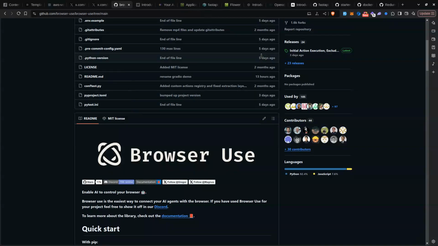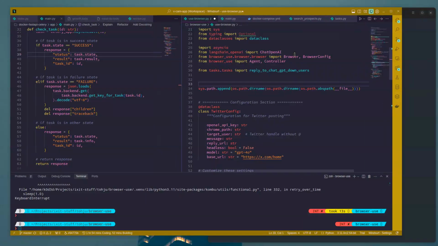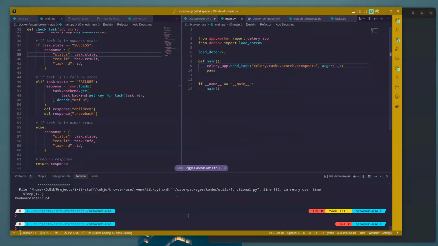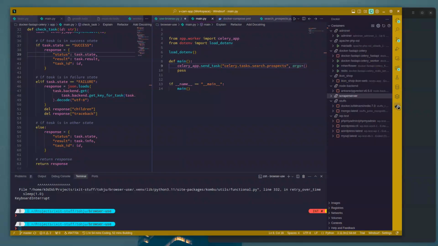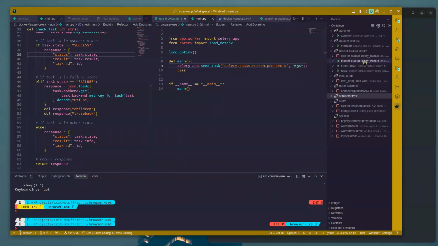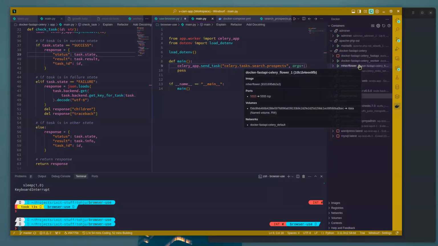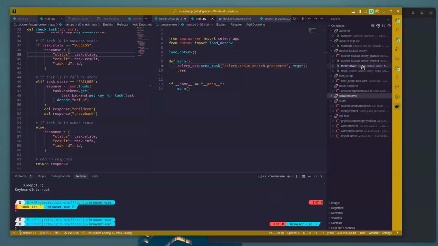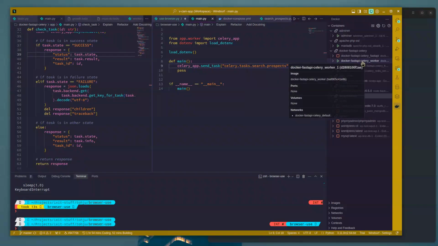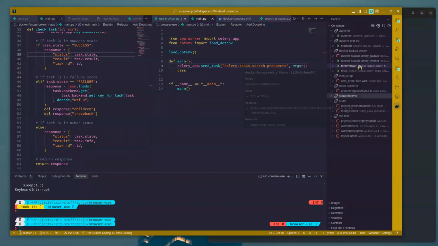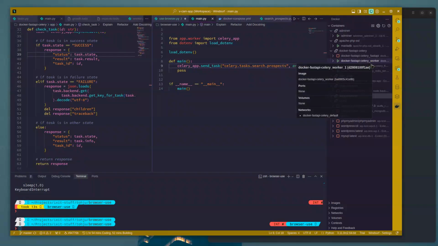especially for developers. All right, so back to the code so far. In the previous video, I tried running the main.py Python file, and I had issues and errors, and I think the errors happened for two reasons. First of all, I had not started any of the dependent containers I depend on, which is the Redis container, the Flower container, and the Celery worker container. And I have these started now.